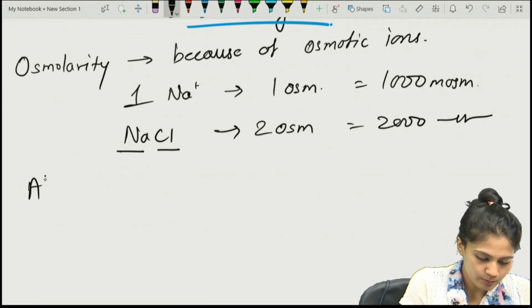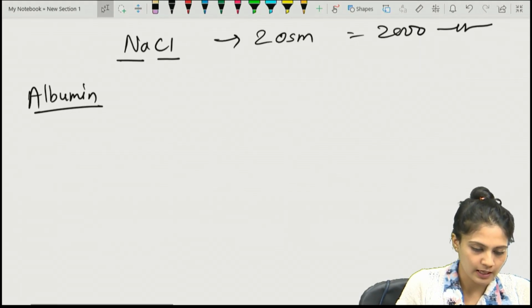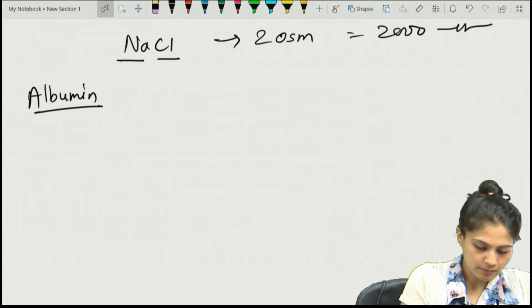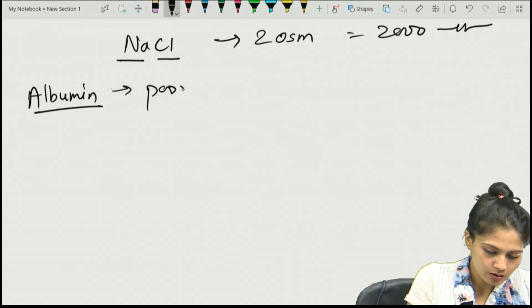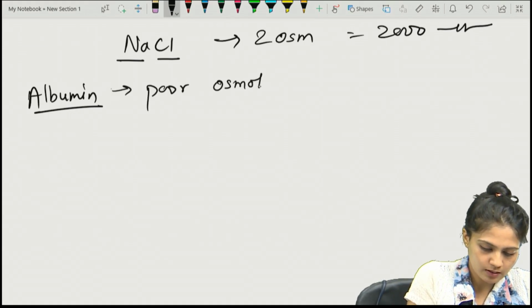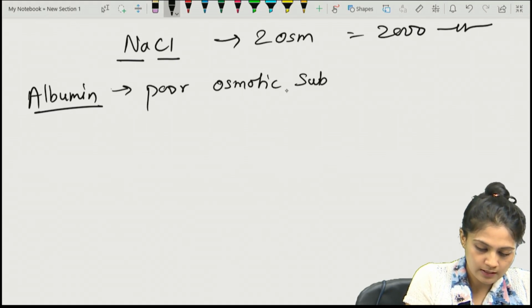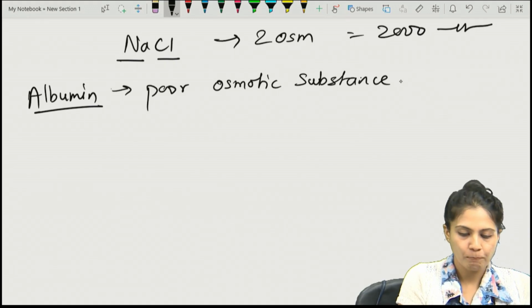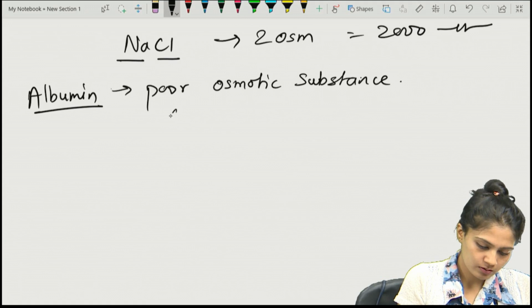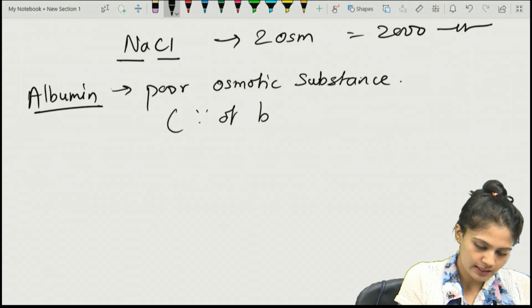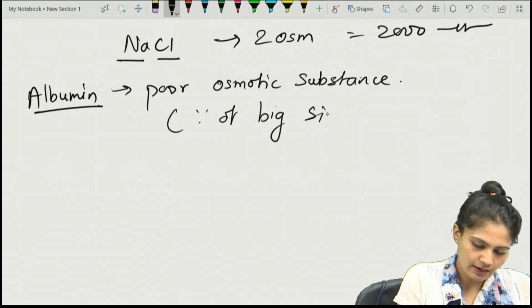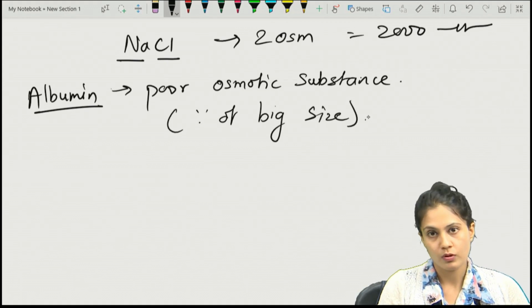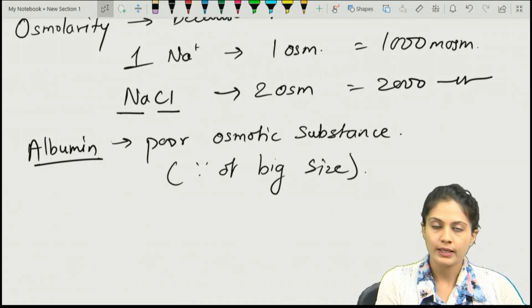What about the albumin? It is a type of plasma protein. But remember, it is a poor osmotic substance. I am talking about osmosis. Why? Because of its bigger size. It has a bigger size than the other osmols like sodium, potassium, calcium, chloride and all.